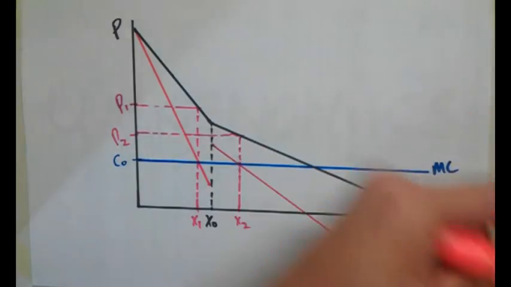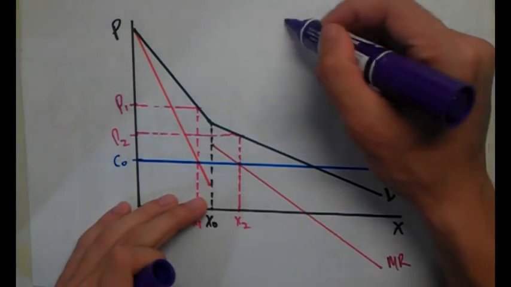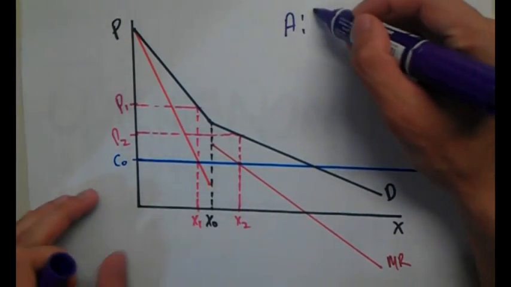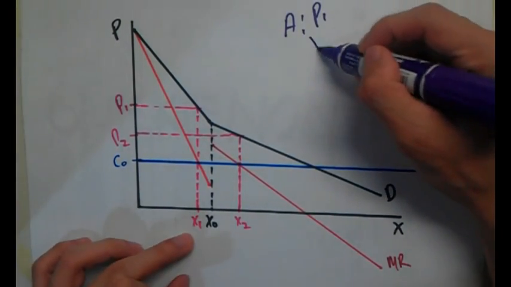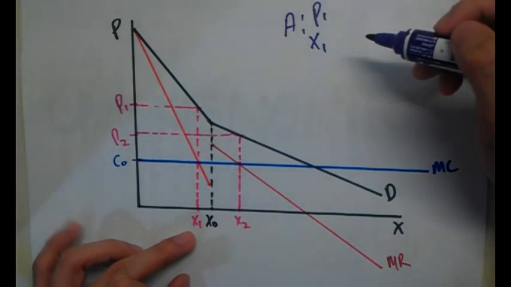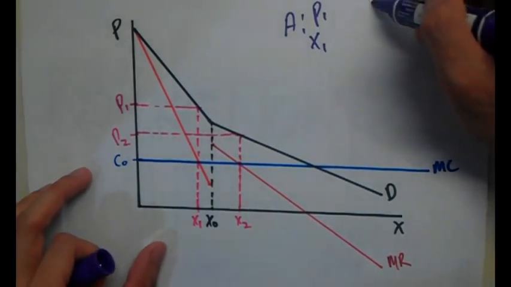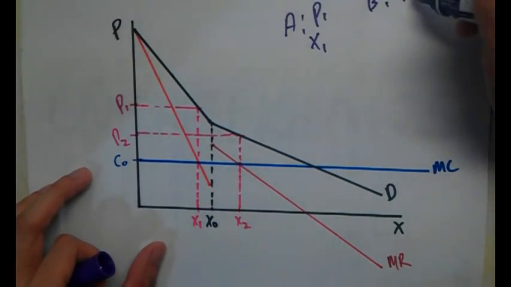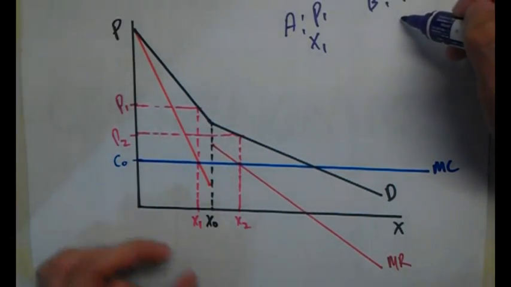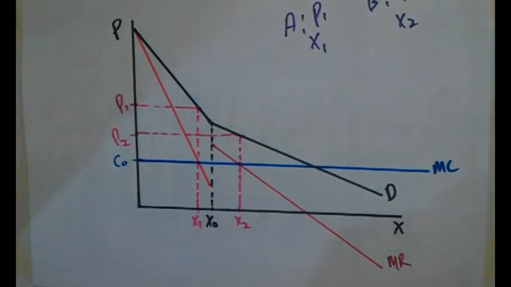Let me write it down. To type A customers, charge price P1 and produce quantity X1. For type B customers, we charge them P2 and produce X2. So now he's got these two options.